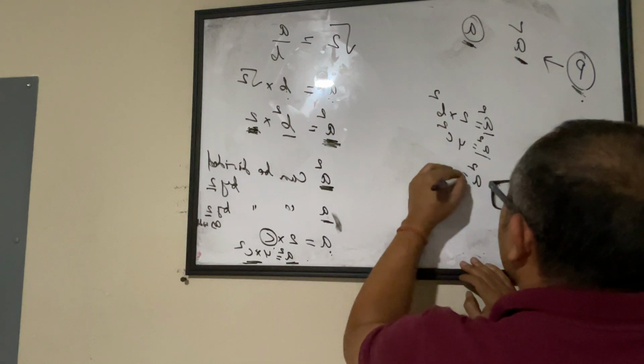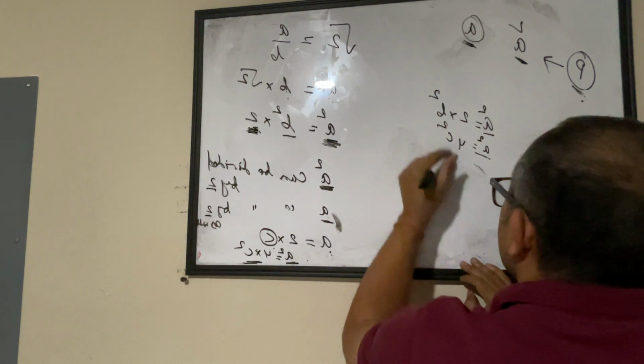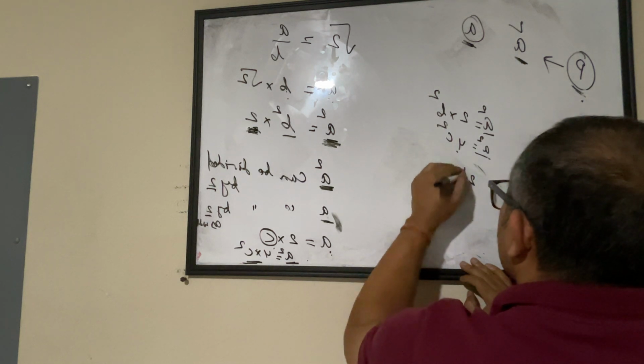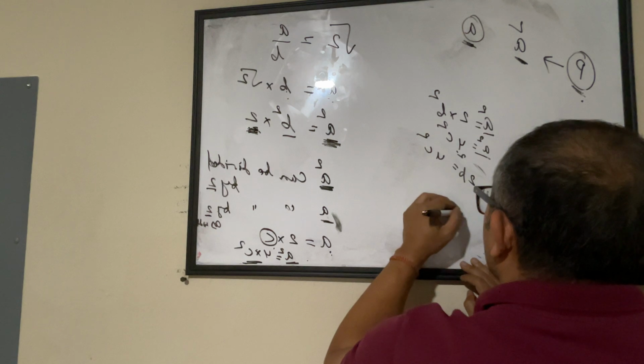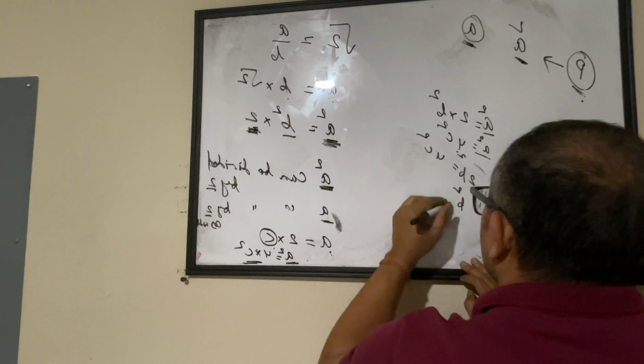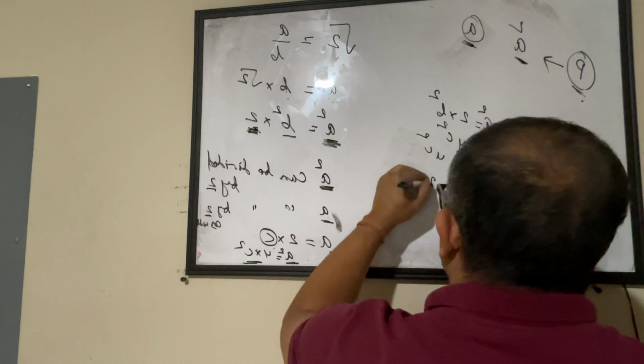Here we are getting a square equals 2b square, and this equals 2b square equals 4c square. So b square equals 2c square.